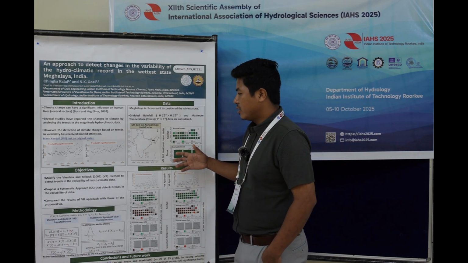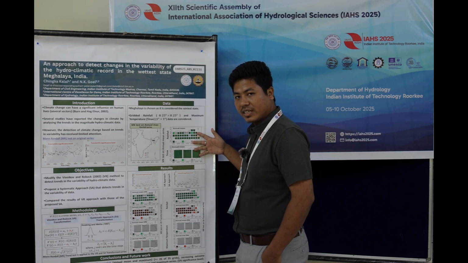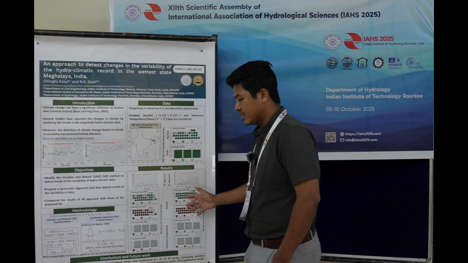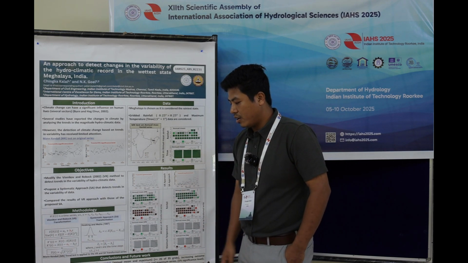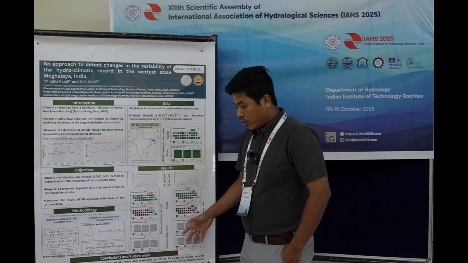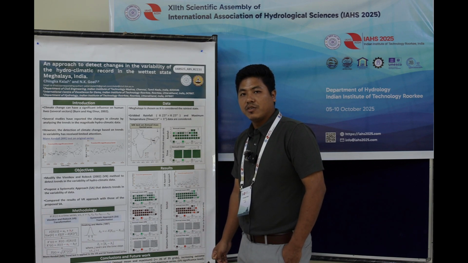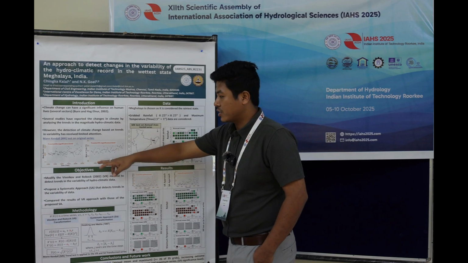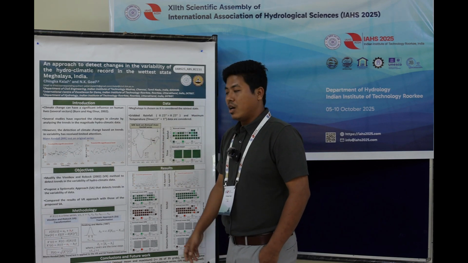Now we apply the ordinary Mann-Kendall test to the annual maximum series, and we see that there is a significant trend. We also do a transformation, and we see that the variability is very significant, marked by dark green and dark red. So these are for the mean and the max. When we apply this now, surprisingly for the temperature, we see that there is no trend in the variability, which we can also say by eye inspection from these two figures. The trend in the variability is significant for rainfall, however, it's not for the temperature.